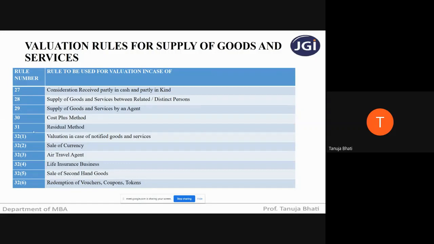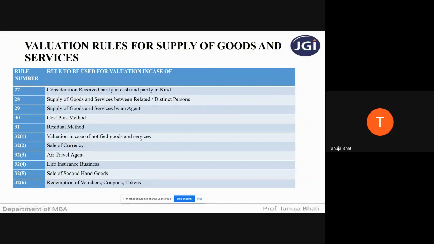Next, rule number 28 applies when supply is made between related and distinct persons; the value is determined as per rule number 28. For supply of goods or services by an agent, what is going to be the value? Cost plus method, residual method under sections 30, 31. Now, valuation in case of notified goods and services.